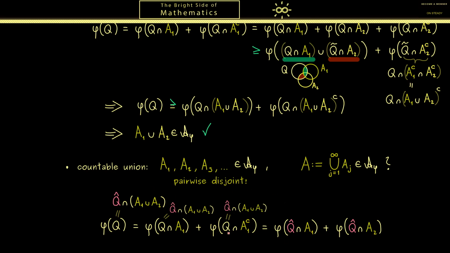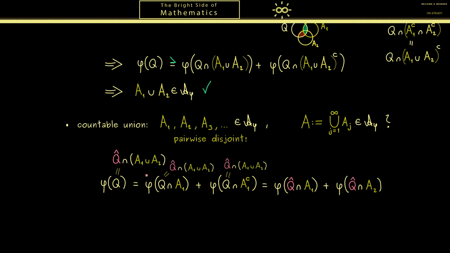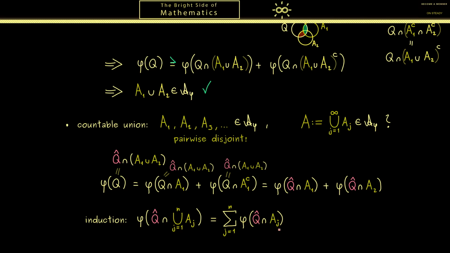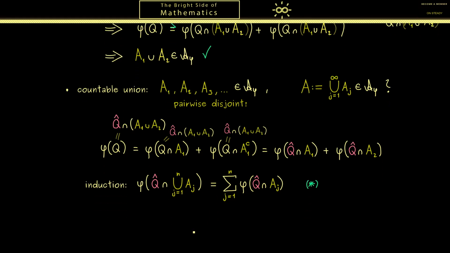Hence, the next step would be to do an induction to get finitely many sets in. So the induction shows we have phi of Q hat intersected with a finite union. So you see, this whole thing here is simply the left hand side. And then the right hand side is given by a sum, of course, also from j equal to 1 to n. And inside we have phi of Q hat intersected with Aj. Okay, so this is a nice result, which holds for every n, so we should give it a name, let's call it star.